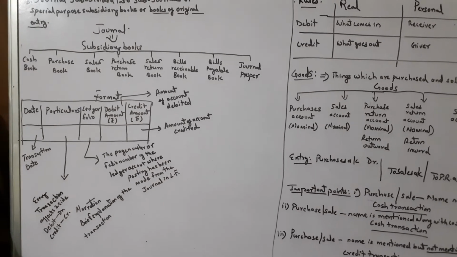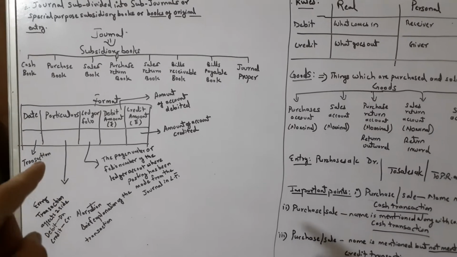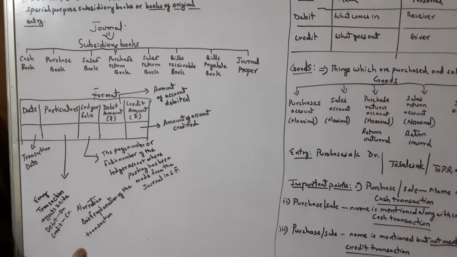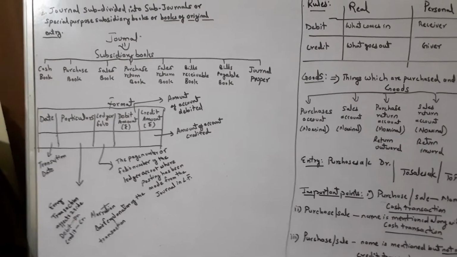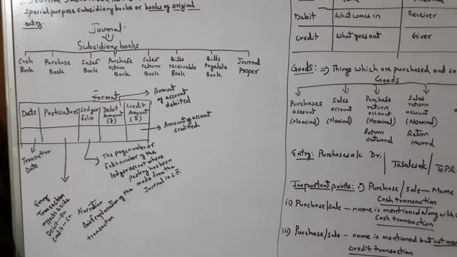Then, a very important thing, once you write, the narration is also there, which comes under particulars. After writing the transactions, you have to give a brief explanation of the transactions. What transactions you did, you have to give as narration. That narration should always start with a bracket and end with a bracket.